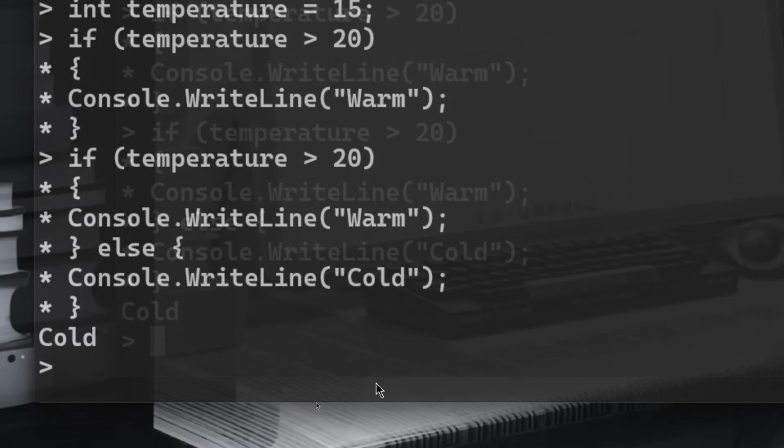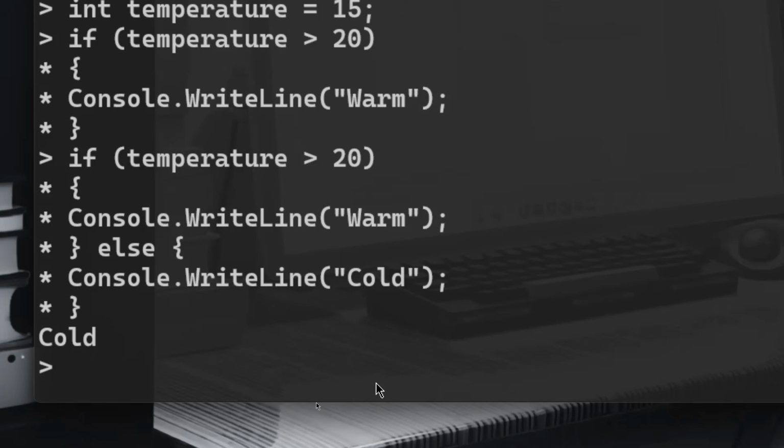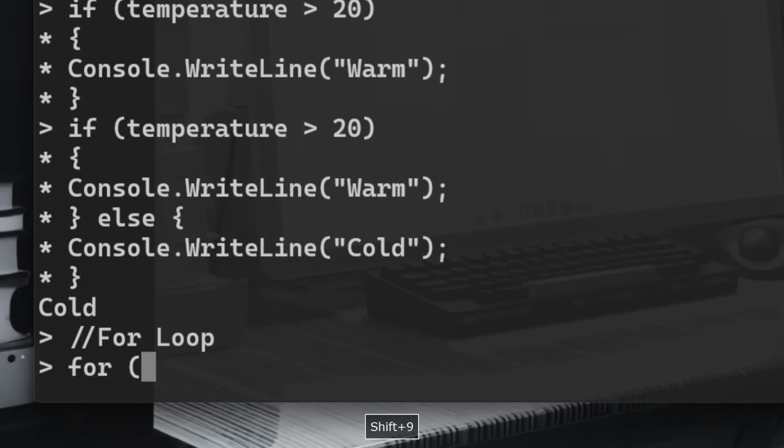Right. Now let's check out loops quickly, guys. And we have different ways to do a loop. We have for loop, foreach loop, while loop. Okay. So I'm going to start with the for loop. So we'll do like this: for, and we'll open parentheses, int i equal to 0. In this case, unless i is less than 5, I want to increment the i, right?